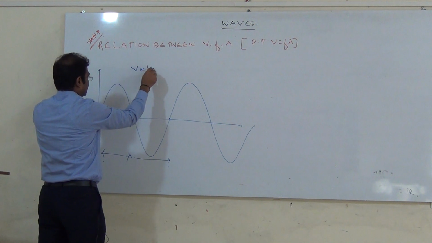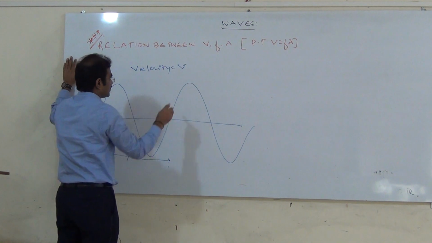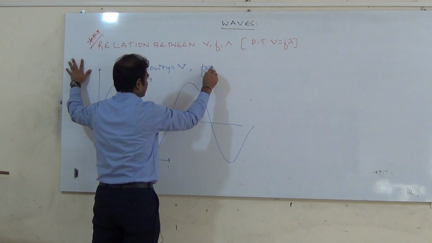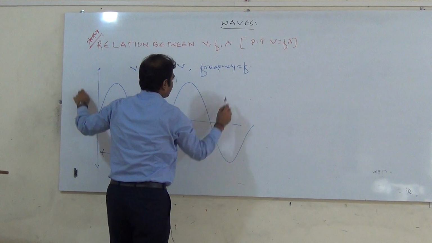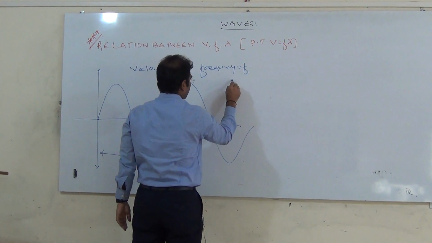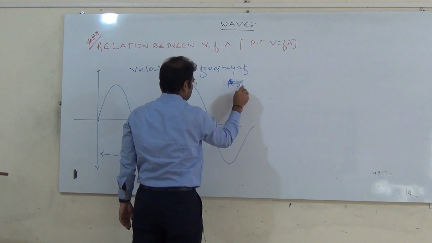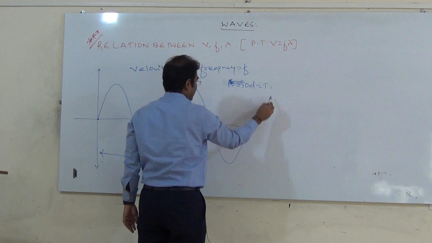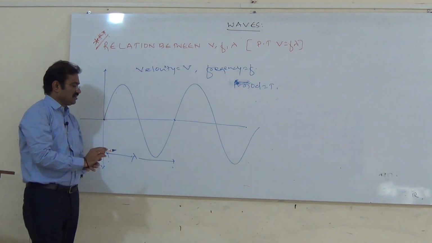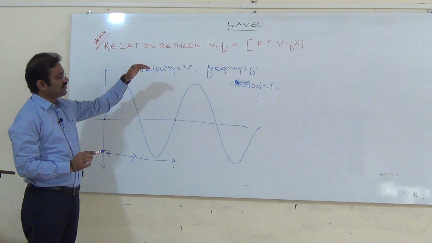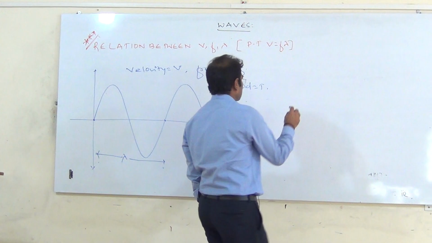Velocity is equal to V, wave velocity, and frequency is equal to f, and period we call the time period, that is equal to T. These are the 3 important terms: velocity V, frequency f, and period T. What is the expression for velocity?